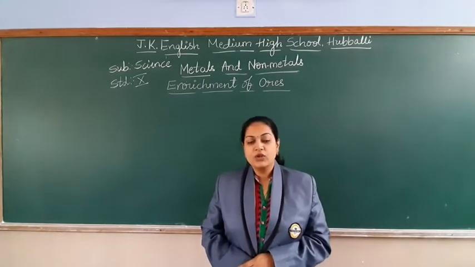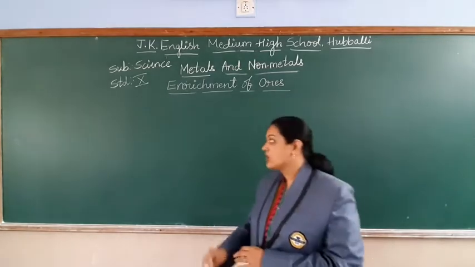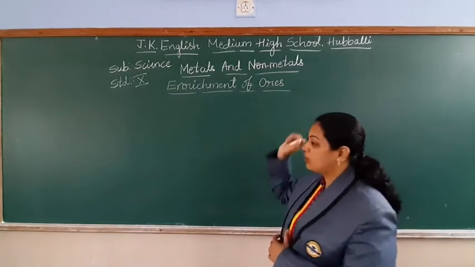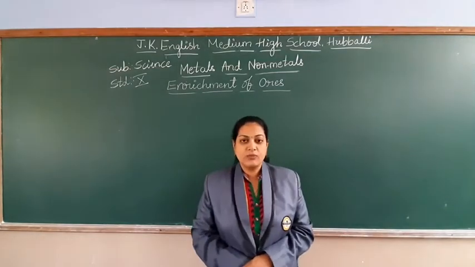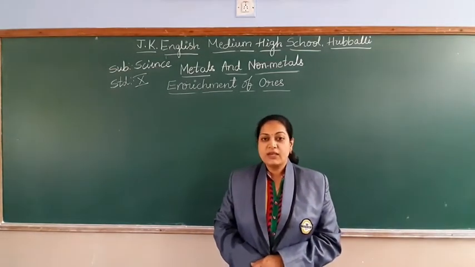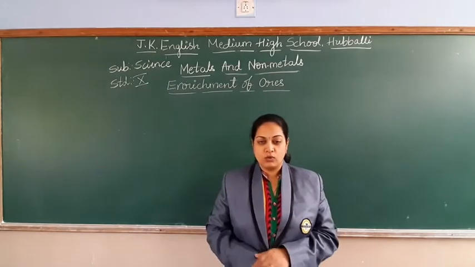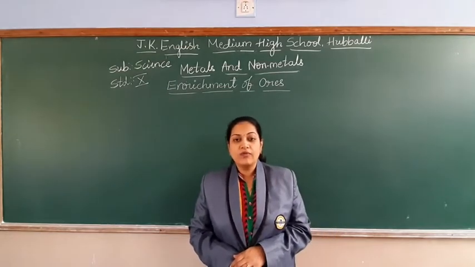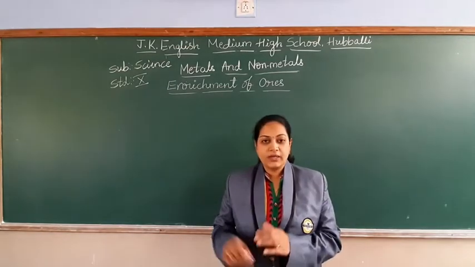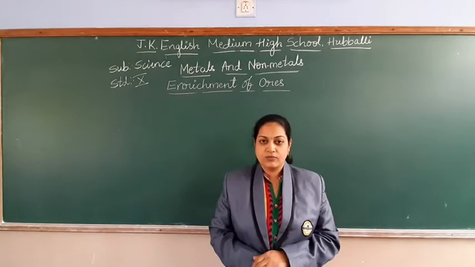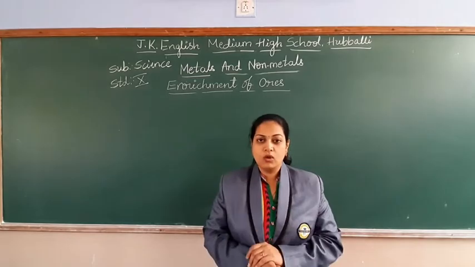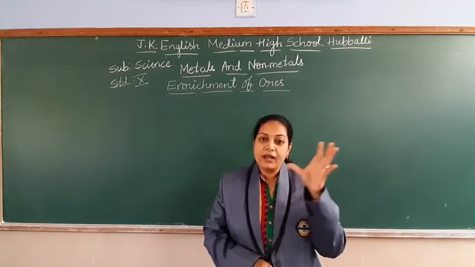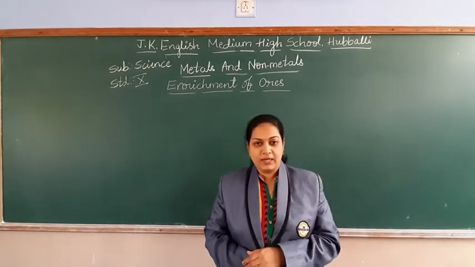Today let us discuss the enrichment of the ores. Already in the previous class we discussed the meaning of ores. So let us study enrichment of the ores. Students, where do you get ores from? You get them from the Earth's crust. The ores come along with so many impurities.